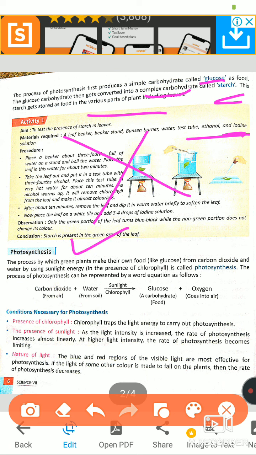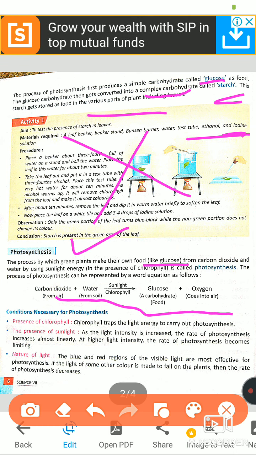Come to photosynthesis. I have explained it previously, but now again, this is the equation of photosynthesis: the process by which green plants make their own food like glucose from carbon dioxide and water by using sunlight in the presence of chlorophyll.